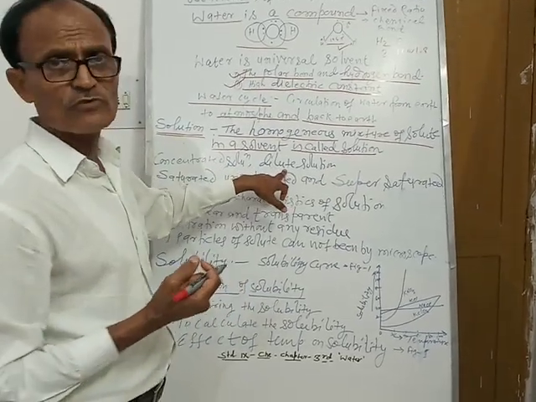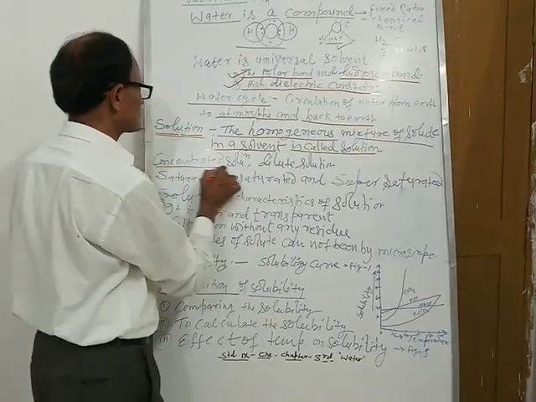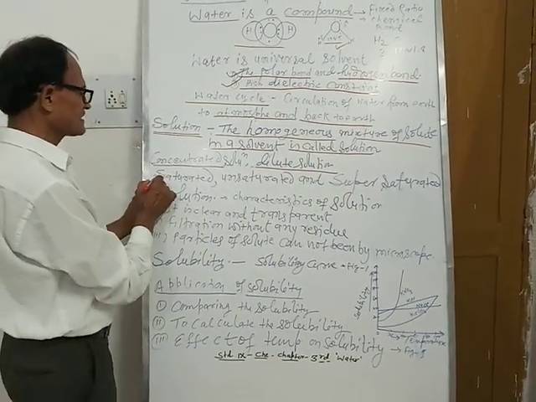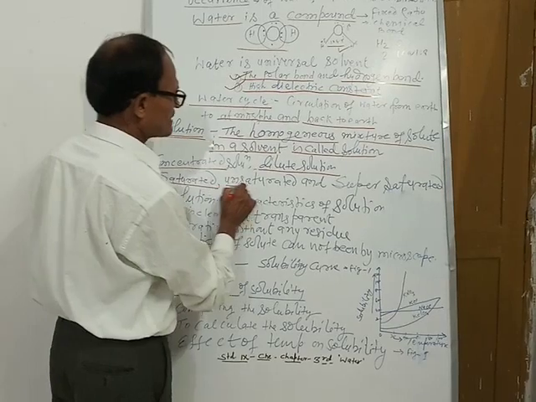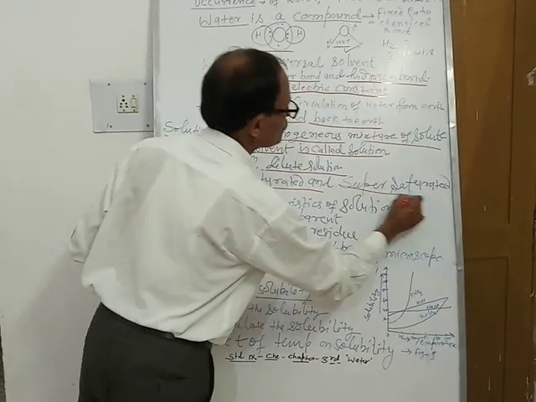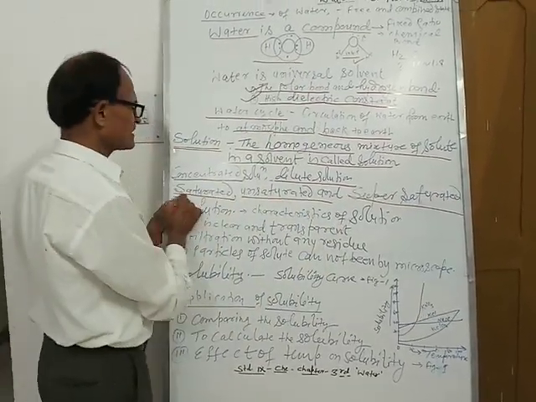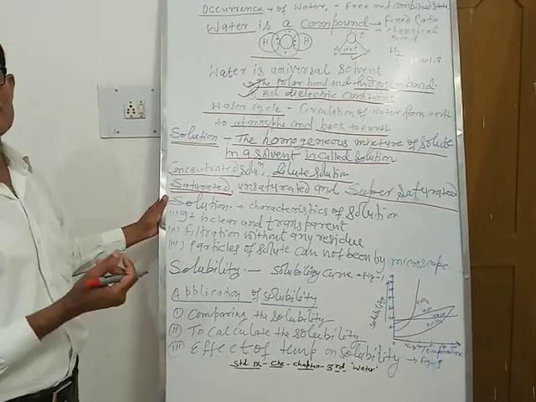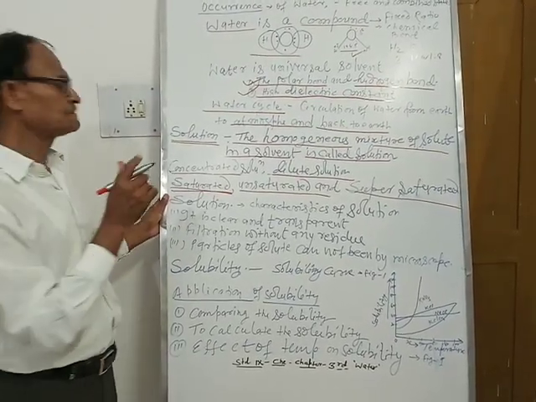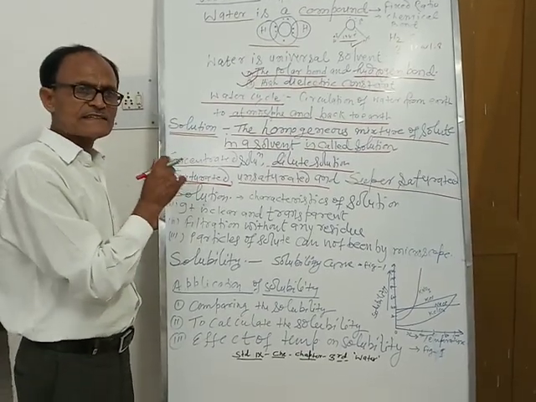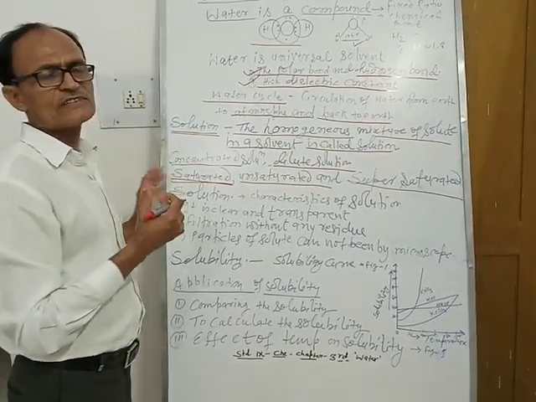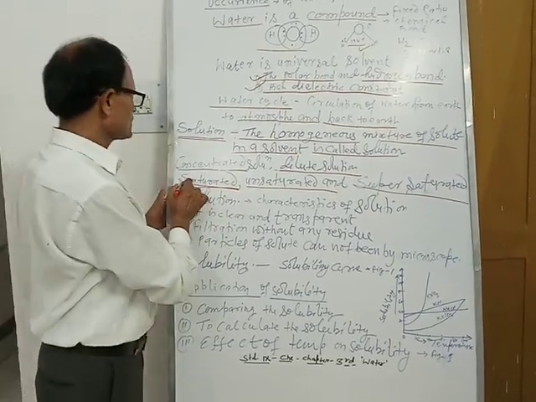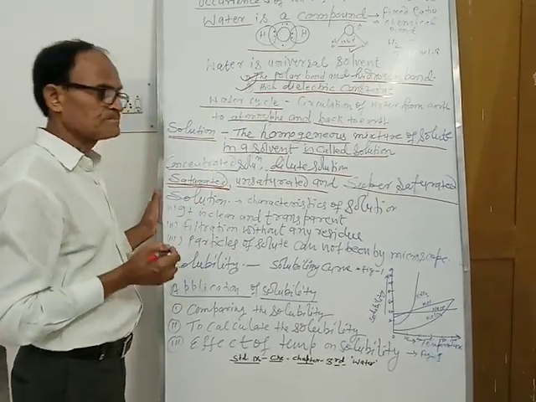Dilute solution has more amount of water. That is one way of classification of solutions. Another way of classification is saturated solution, unsaturated solution and supersaturated solution. Saturated solution means the amount of solute that it can dissolve at a particular temperature, which is fixed, is such that it will not be able to dissolve more and more solute into it. So that is called a saturated solution.